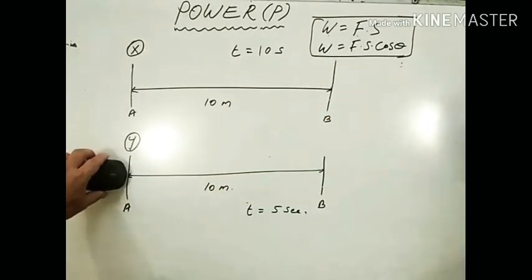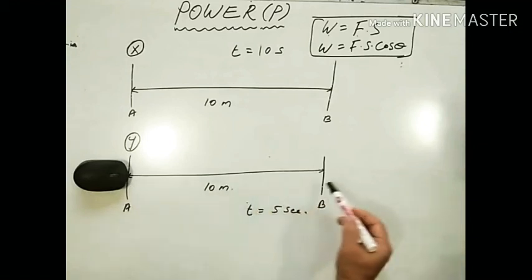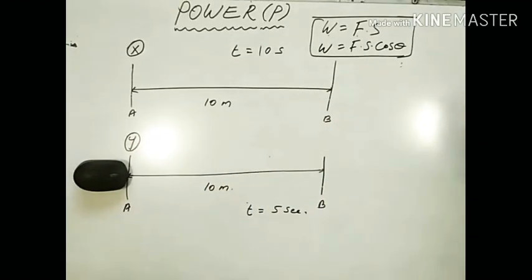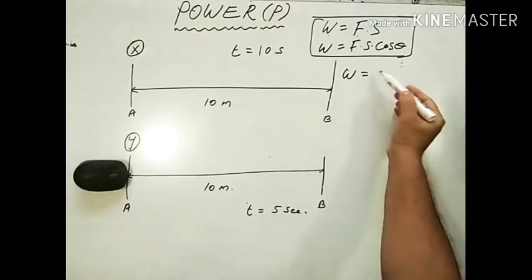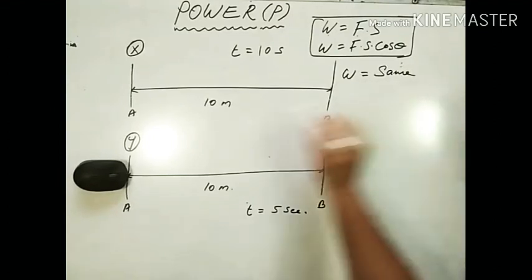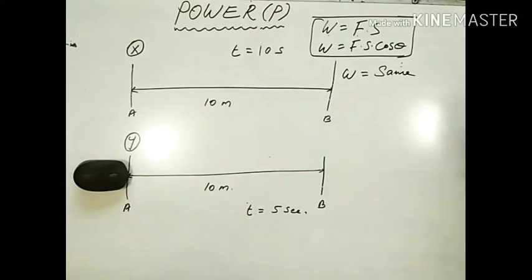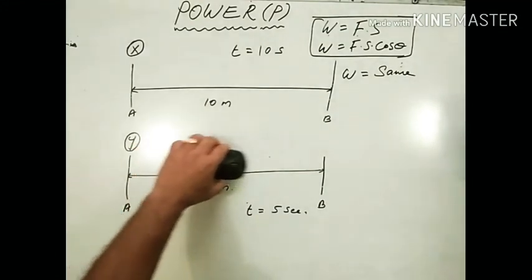Take person Y, remember that the distance remains same here. The amount of work is same here. I can write the amount of work is same for both of them as long as the distance remains same. Let us see how Y is doing the work. See, very fast.